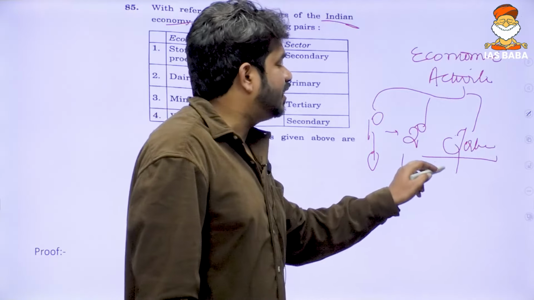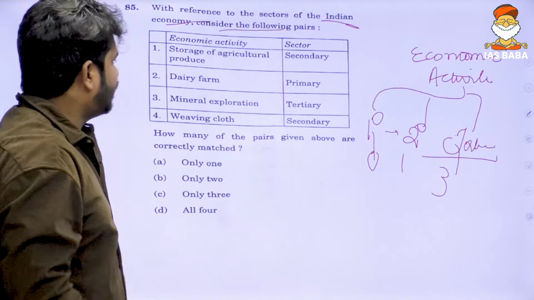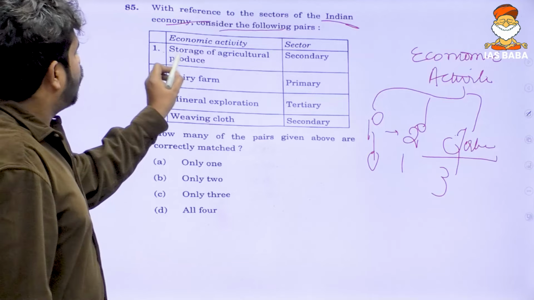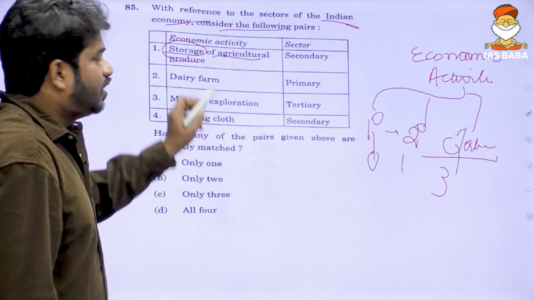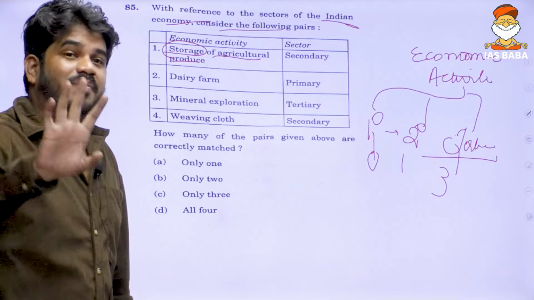And tertiary activity basically deals with services. With this concept in mind, let us try to understand this. Storing of agricultural produce. Production is a primary activity.